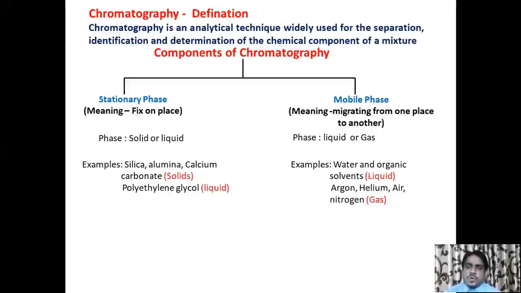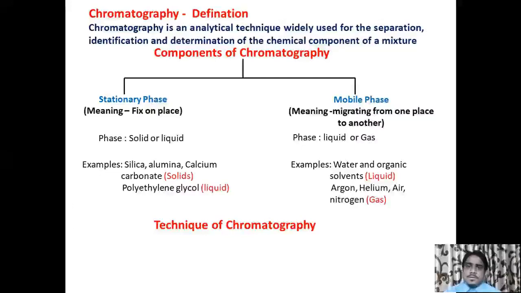In the stationary phase, solid or liquid is used. In the mobile phase, liquid or gas is used. Examples of stationary phase: solids are silica, alumina, calcium carbonate, while liquids are polyethylene glycol. Mobile phases are liquid or gas. Examples are water and organic solvents in liquid form, while argon, helium, air, nitrogen in gaseous form.